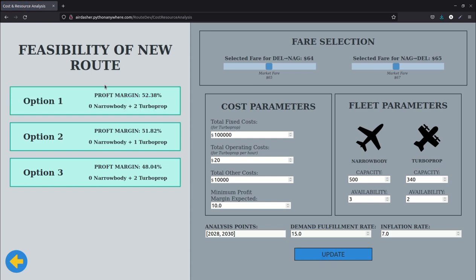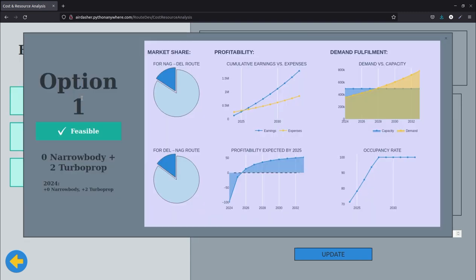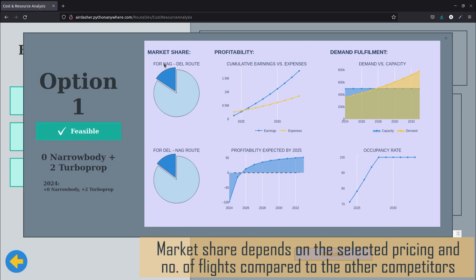And we can see certain feasible options over here. Let me just go through one of them. What this option says is that in 2024 you add 2 turboprop flights for this particular route. It provides you the market share information, so how many people going from Nagpur to Delhi by flight will prefer